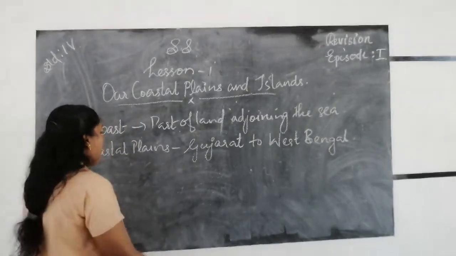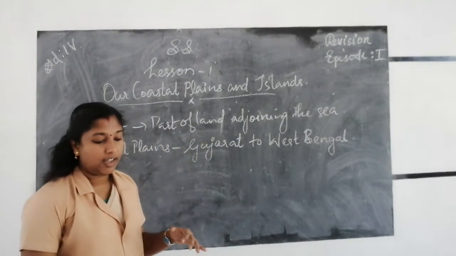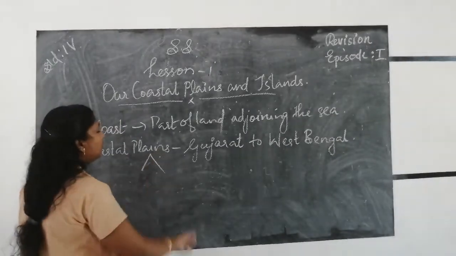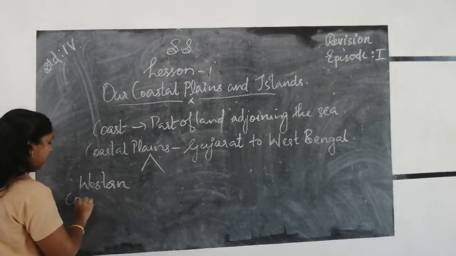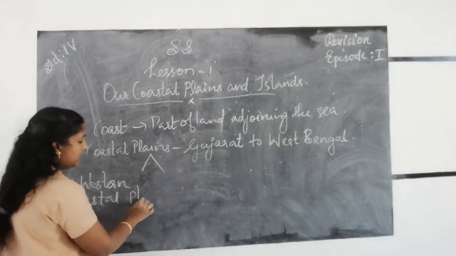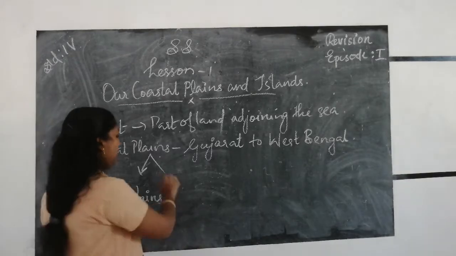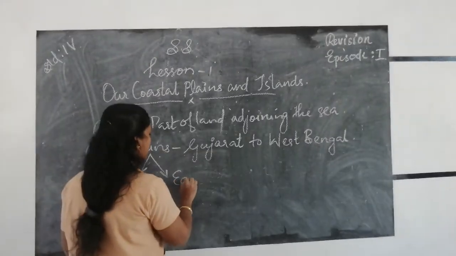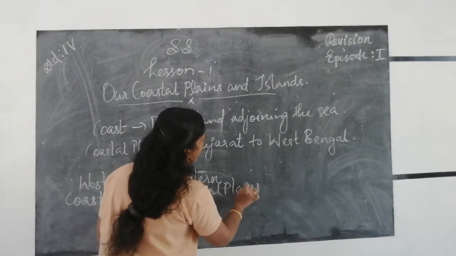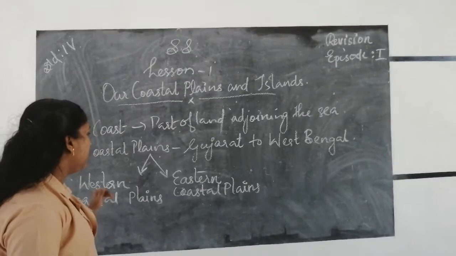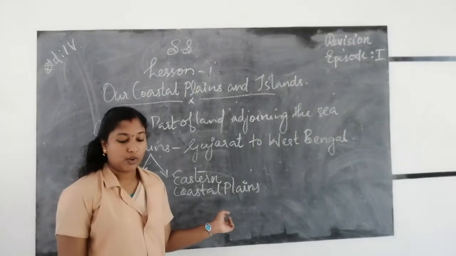Then again, the coastal plains stretching from Gujarat to West Bengal are divided into two parts: western coastal plains and eastern coastal plains.